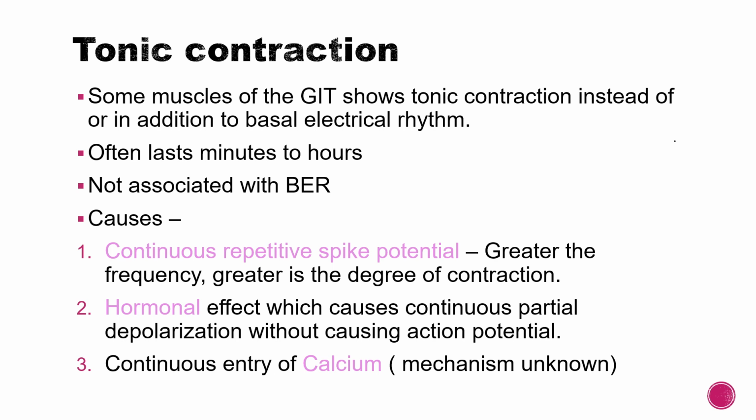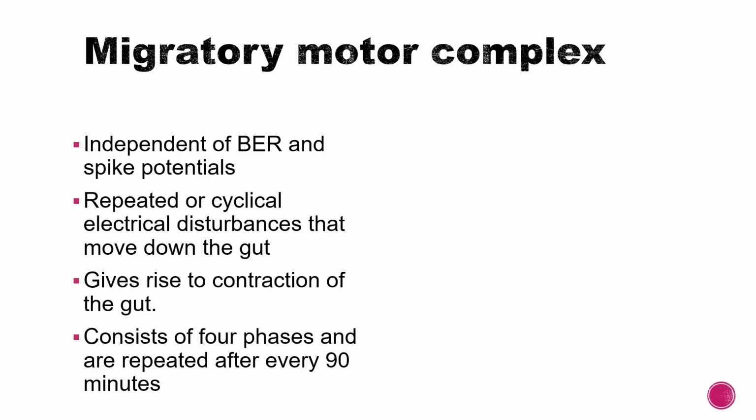So there are many causes which can lead to tonic contraction instead of BER, and this is basically very uncommon. You don't need to know the details of this. Now let's go on to the other important topic. We did basal electrical rhythm, did spike potentials, and now we are going to do the migratory motor complex, which